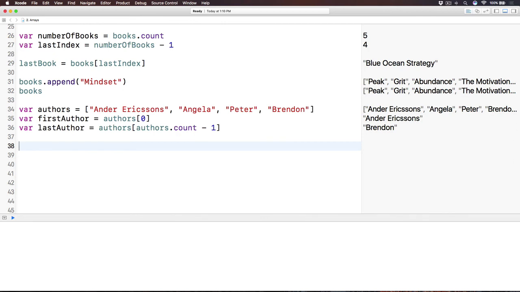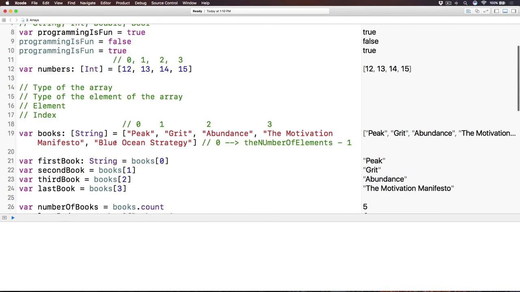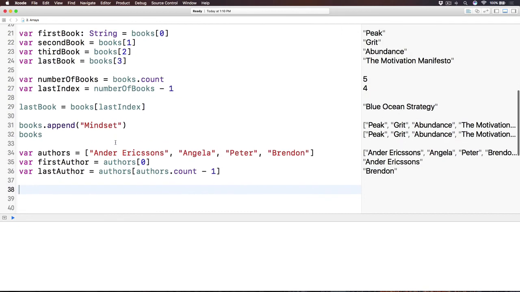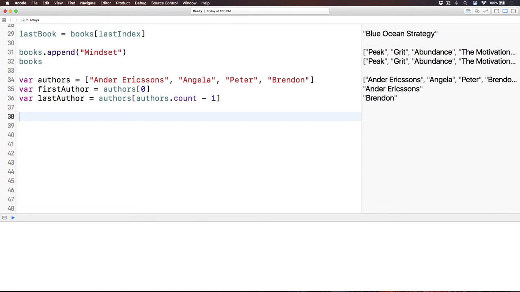How you use an array, how to create an array, the elements inside the array, the types of the elements inside the array, how you can use the dot notation to know the number of elements inside the array, to find the last index of the array, to find the last element inside the array, and how to append, how to insert a new element inside the array. I hope that you enjoyed this session, and as always, right below this video, find the code challenge that I wrote out for you. Do the code challenge, come back with me in just a few minutes. I would say give it 10 minutes or 5 minutes. Do the code challenge, come back with me, and we'll do it together. Let's see ya.